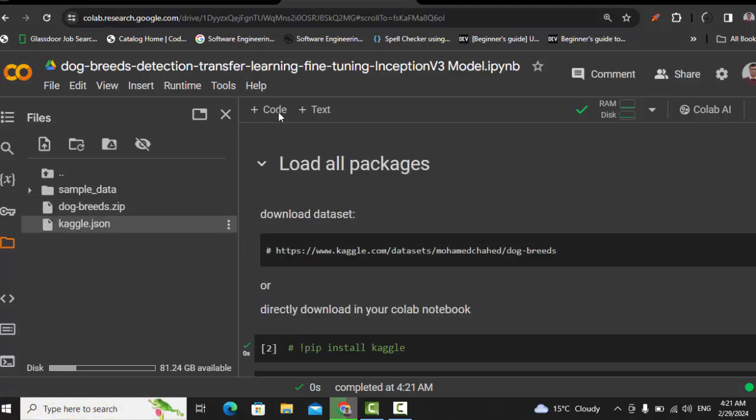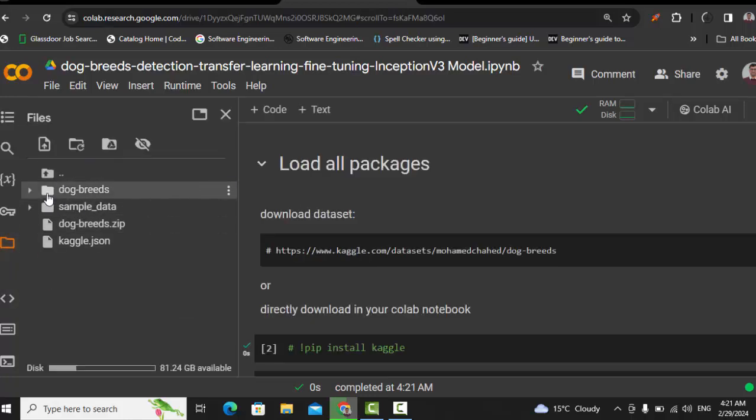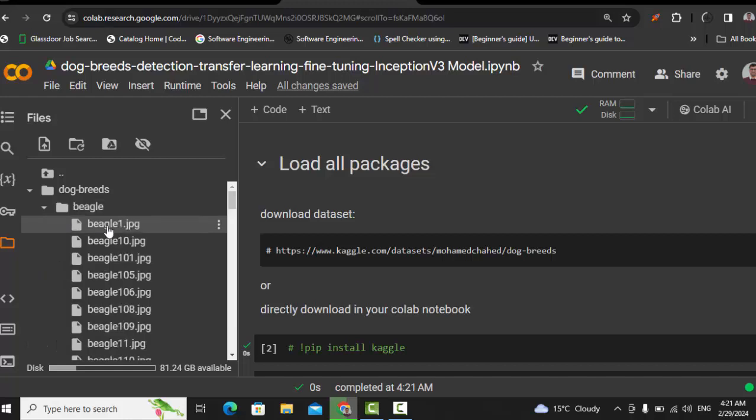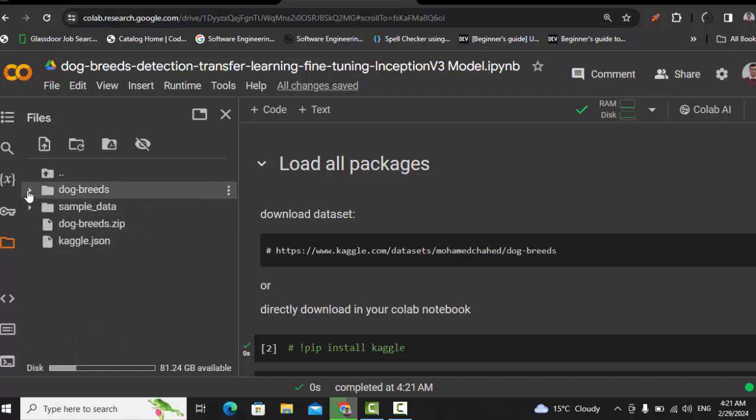So now our data is here, if I refresh it. This is the data: dog breeds, and within this we have these 8 classes, and within each class we have all the images. So we are going to work on this data, and we have to train the Inception version 3 pre-trained model on this data. Now let's start the entire code line by line.